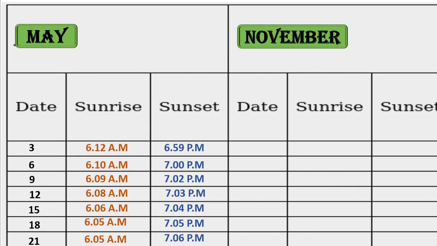Means we can see the early timings. Sun rising slowly before means early. Correct? And what about sunset? Sunset here it is 6:59 and you can observe on 21st sunset is at 7:06. Means slowly it is becoming late. Sun rising early and sun setting late means what we can say here, the days are becoming longer.